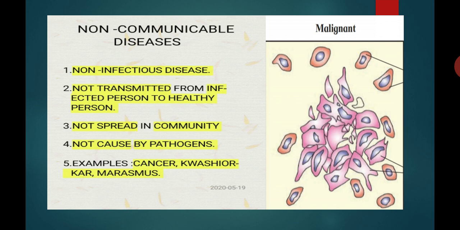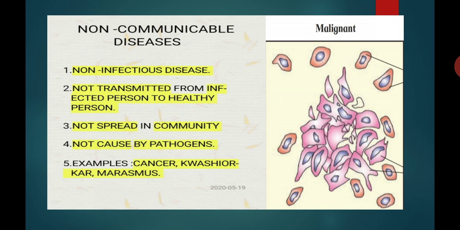Communicable diseases are caused because of pathogens like viruses, bacteria and fungi. But non-communicable diseases are not caused by pathogens; they are caused because of genetic abnormalities, diet deficiency and hormone deficiency.